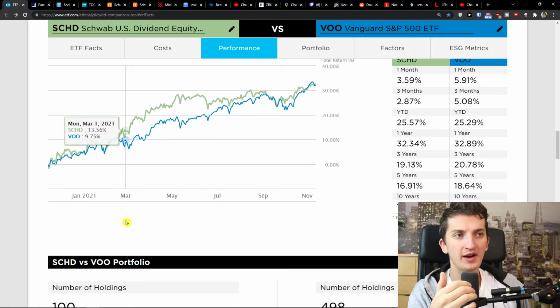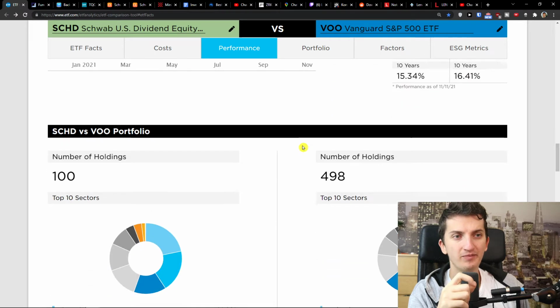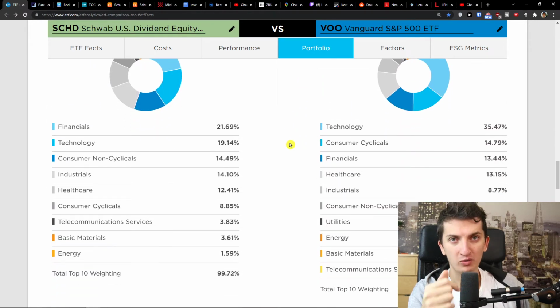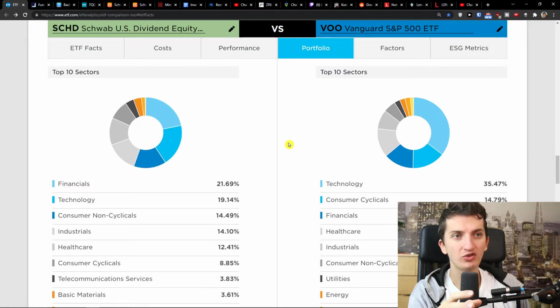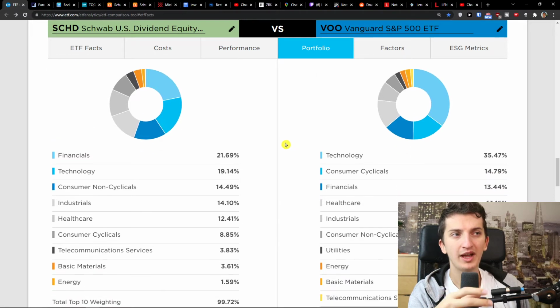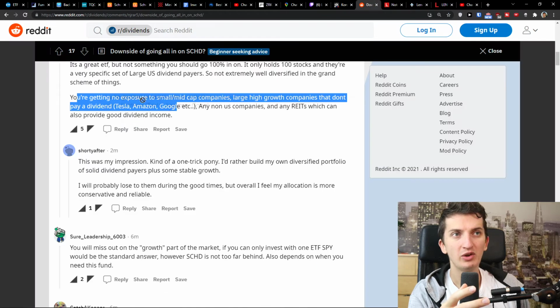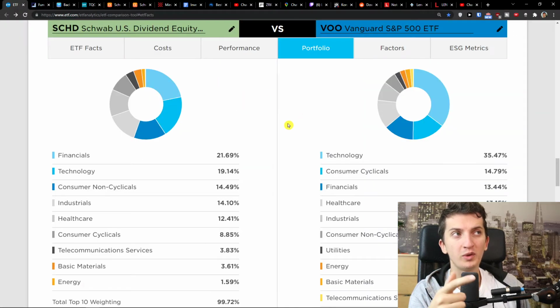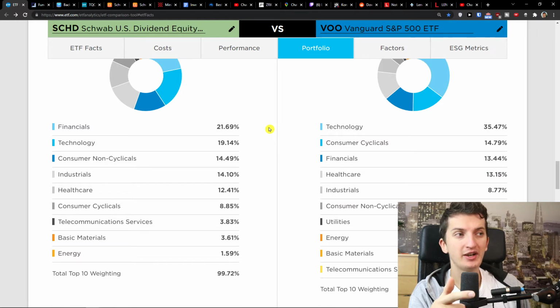Now, when you go further, I'm going to check the performance in a minute. I want to show you the sectors, and then I'm going to show you the fund overlap. You can clearly see technology is 35% in VOO and only 19% in SCHD. Financials 21% compared to 13%. They are focusing on completely different companies. SCHD is not focusing primarily on growth of the market. It's a lot about dividends. You're getting no exposure to small and mid companies, or large high growth companies that don't pay a dividend, like Tesla, Amazon, Google. That's something that you're actually getting with VOO. That's a big difference right there.